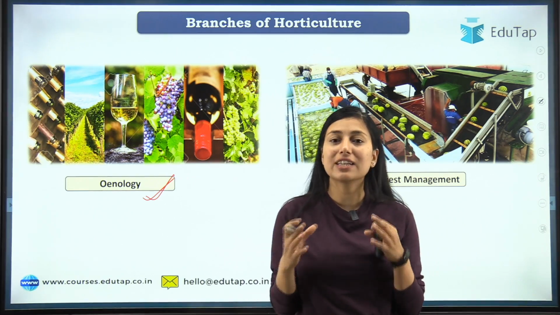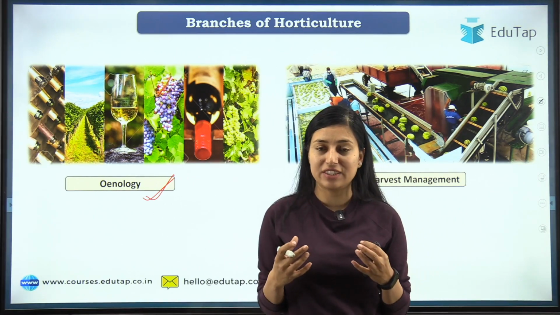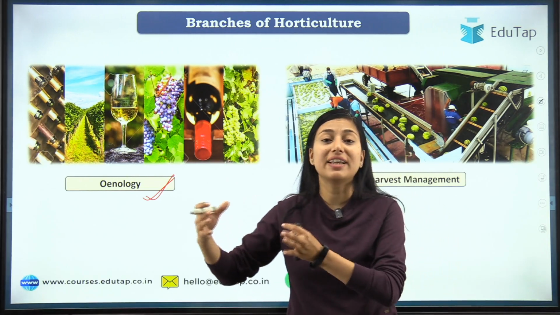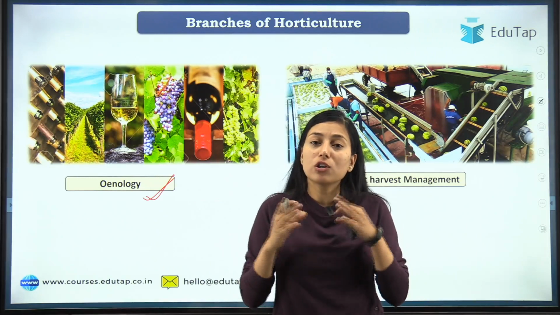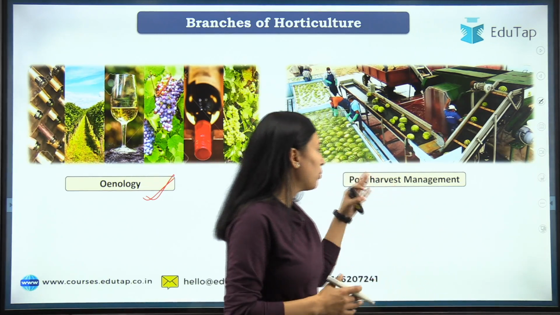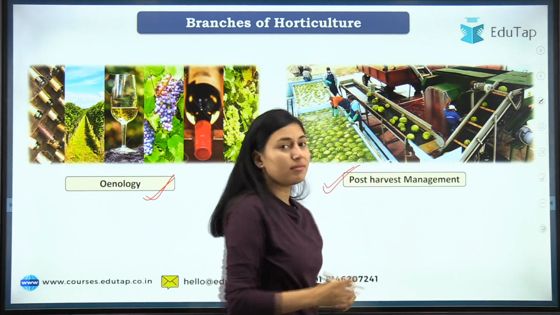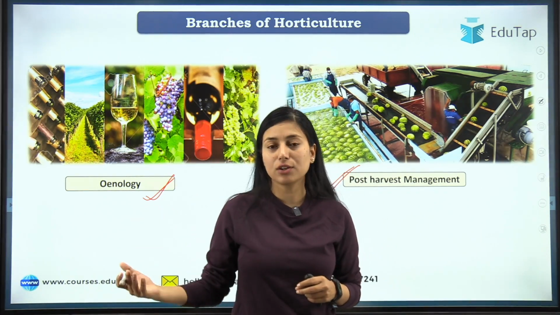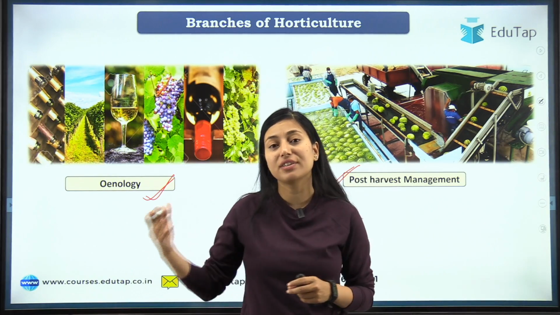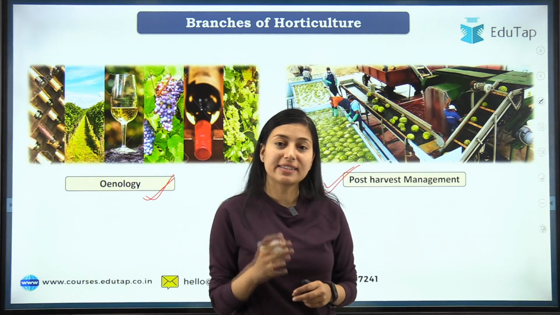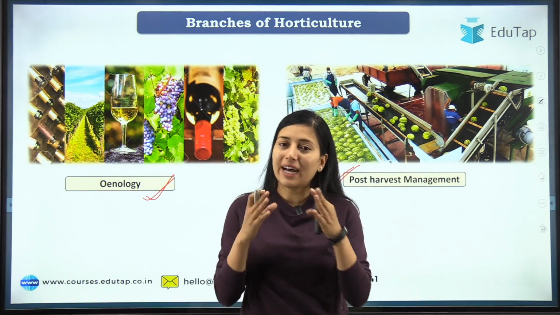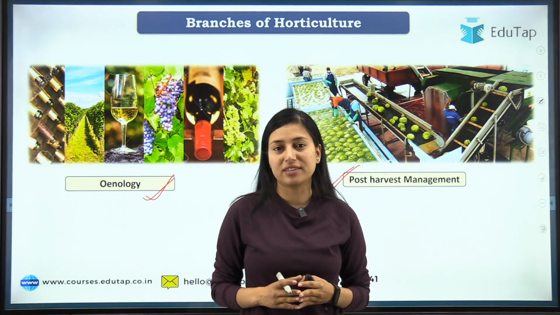And for the rest, all your fruits and vegetables, as you know, are very perishable in nature, okay? And we have to maintain them so that their shelf life can be increased. So all that study comes under post harvest management, okay? All the management aspects that we study and apply after the harvesting of the crop are studied under post harvest management. So those were the different branches of horticulture, okay?